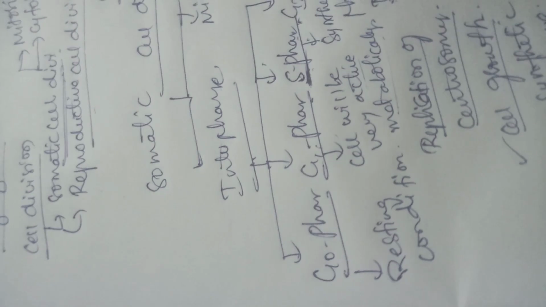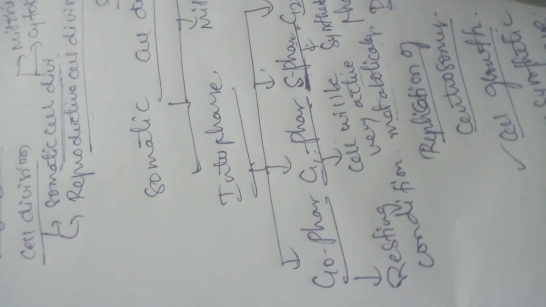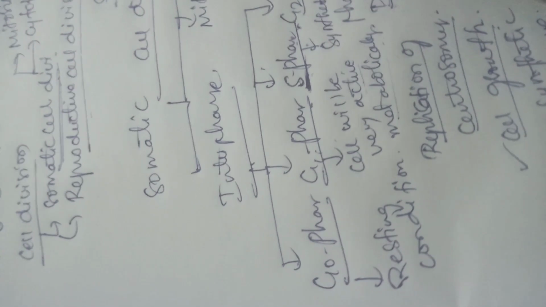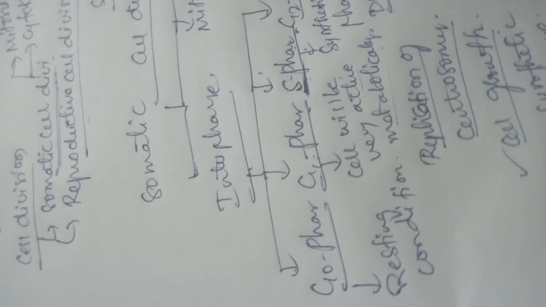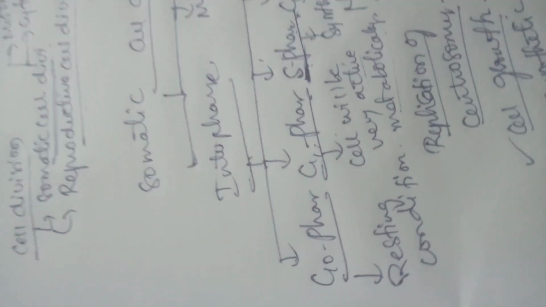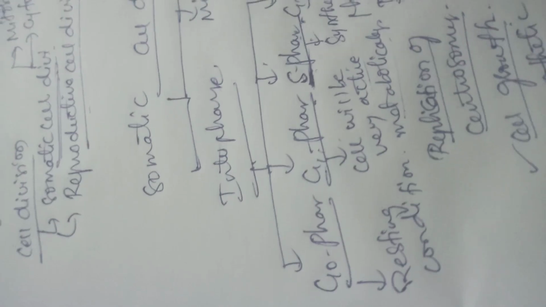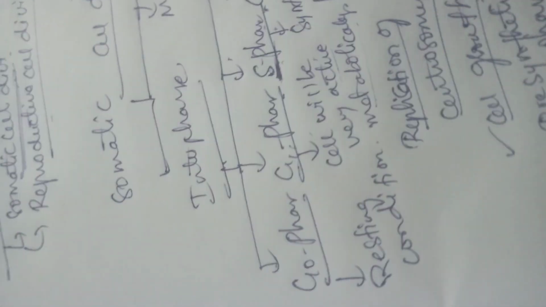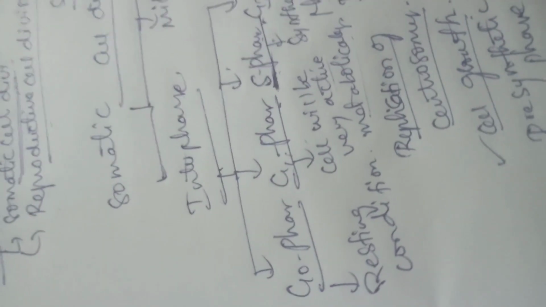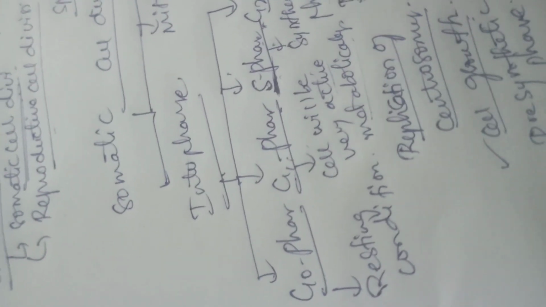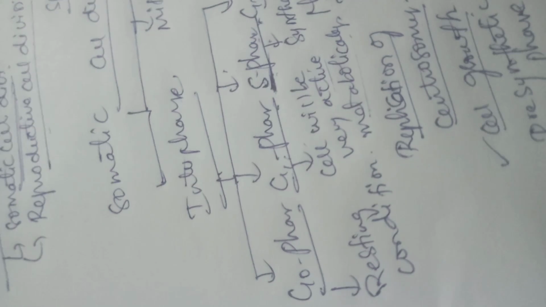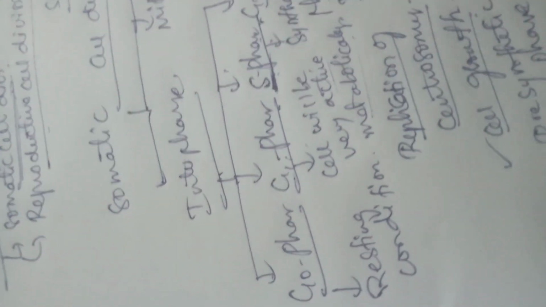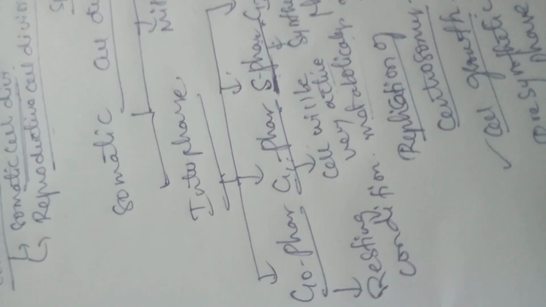In this G2 phase, there is still cell growth taking place. Still cell growth is continuous in nature. And G2 phase ends with completion of replication of chromosomes.